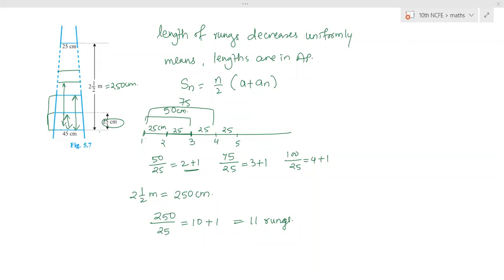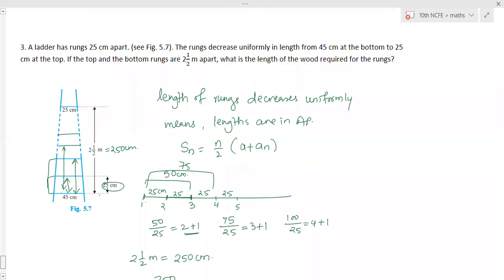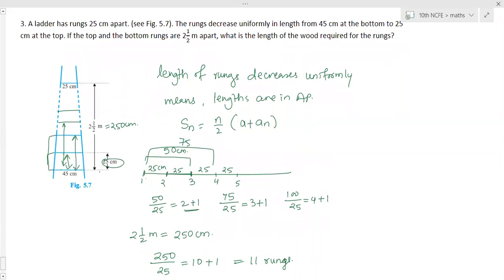Ma'am, could you show the question once? Ma'am, is the answer 3.85 meters? 385 centimeter, or 3.85 meter.